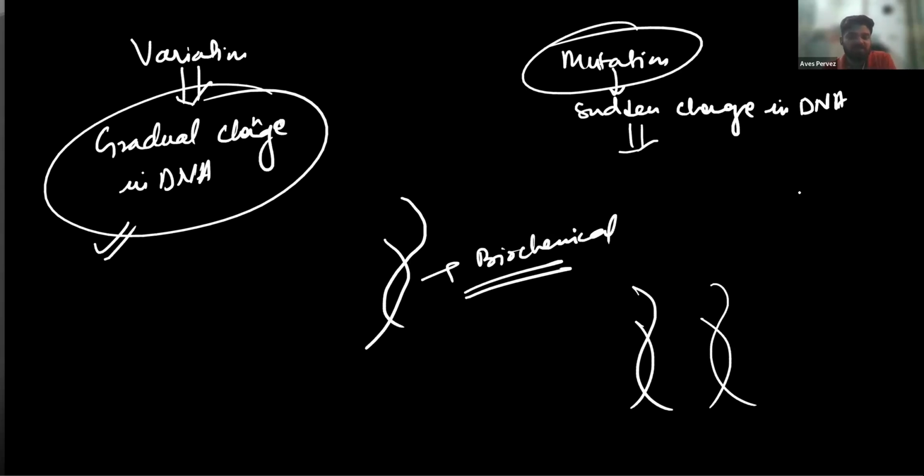So DNA copying is done with the help of a biochemical process, and no biochemical process is 100% accurate and reliable, because there is always change inside the body. You are not having the same concentration every time in the body. You cannot have the same water concentration, the same protein, same glucose, same oxygen level in the body every time. There is always change, and due to this certain chemical reactions take place in the body. So DNA copying takes place with the help of chemicals. Okay, you understood? Yes, sir.